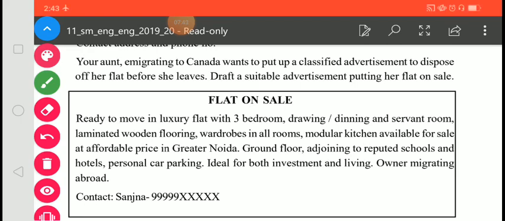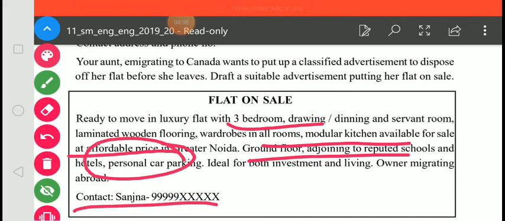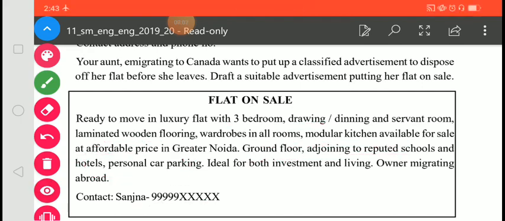So it's very easy. You have to give the specifications of your house, as you have given, and what is nearby your house. Okay, and you also have to mention the price for the same and contact details. Okay students, I hope it is clear to you. So let us move to the second example.